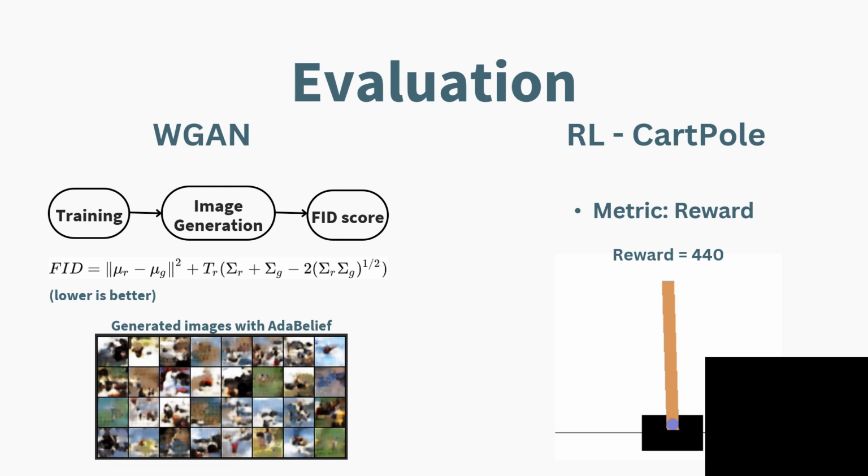In the final experiment, I compared the Adam and AdaBelief optimizers on a reinforcement learning task of cart pole balance, and the metric which I have used here is mean average reward. In both the cases, I get about 440 average reward with a deviation of 20. This suggests that the AdaBelief optimizer can also be used for complex tasks such as reinforcement learning.